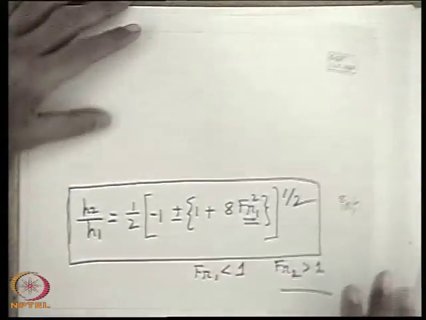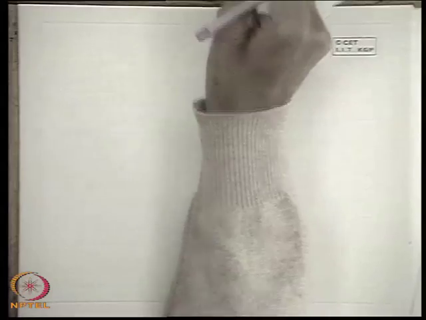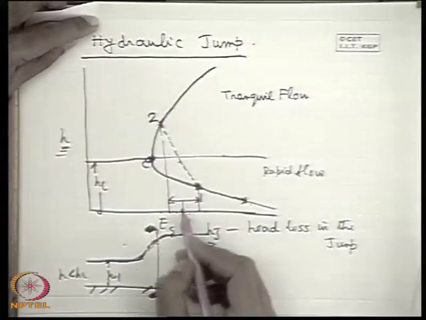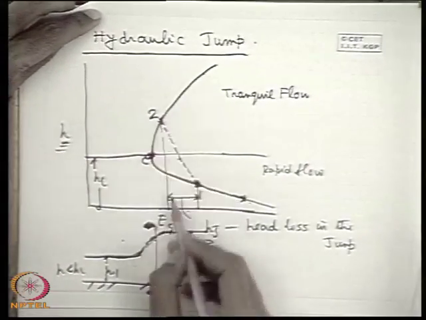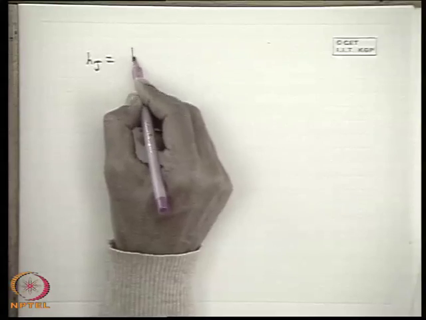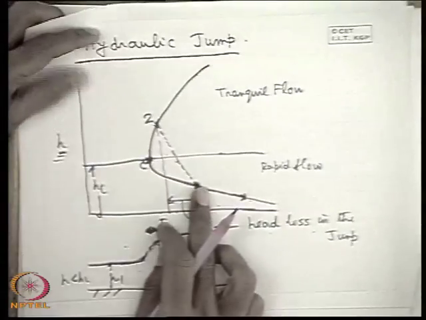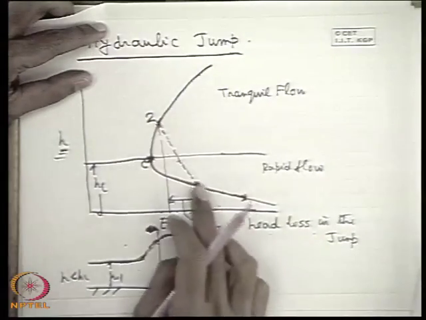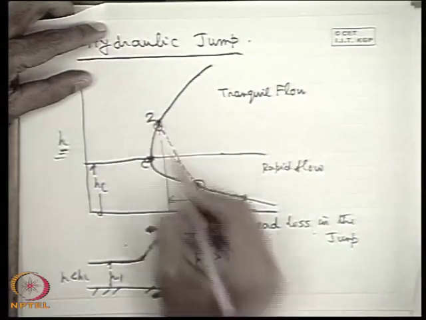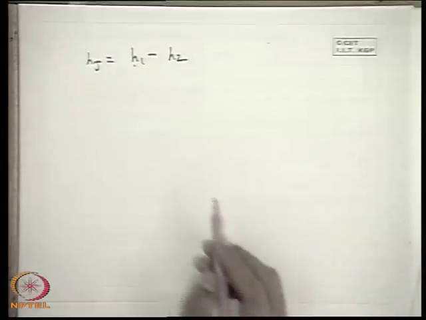Now we will find out what is the loss of head in the hydraulic jump. That means now we want to find out what is this value, this H1 and H2. So this is the head loss in the jump. So we can find out H1 minus H2, Hj is H1 minus H2. That means not H1 minus H2, I am very sorry. This is the ES1 minus ES2 or ES2 minus ES1. ES1 is more than ES2 because it is a deceleration and loss of energy. You see here also ES1 minus ES2.